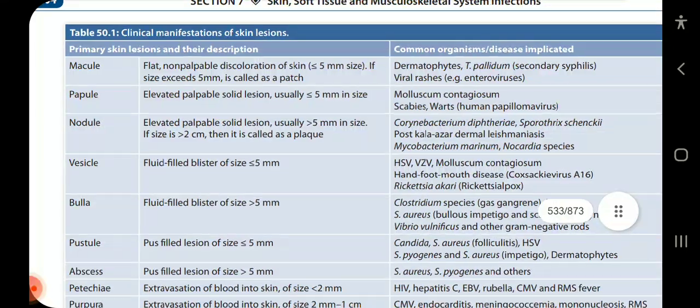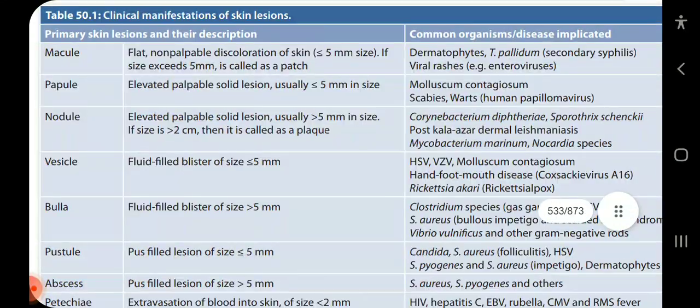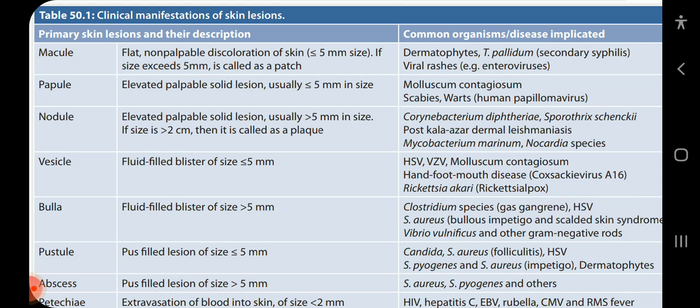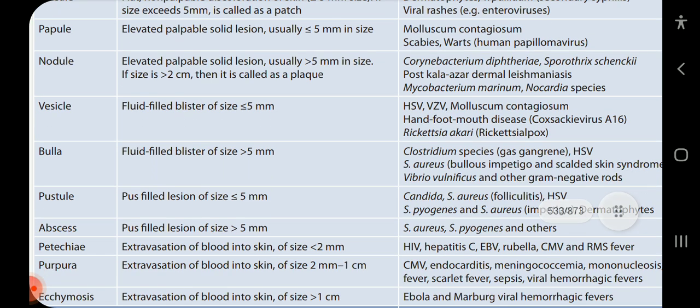Now let us see the macule. It is a flat, non-palpable discoloration of skin less than 5 mm in size. If size exceeds 5 mm, it's called a patch. Okay. The common organisms involved are dermatophytes, Treponema pallidum in secondary syphilis, and viral rashes, for example enterovirus. Papule is an elevated palpable solid lesion usually less than or equal to 5 mm in size caused by molluscum contagiosum, scabies, warts, human papilloma virus. Nodule is an elevated palpable solid lesion usually more than 5 mm in size.